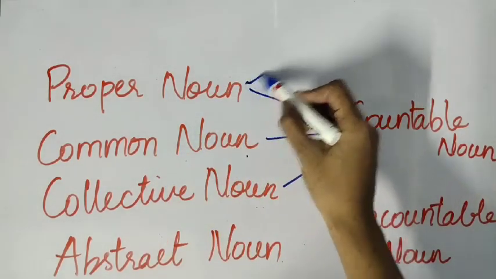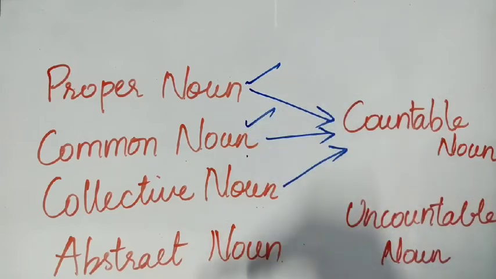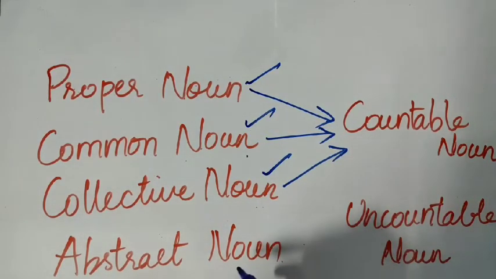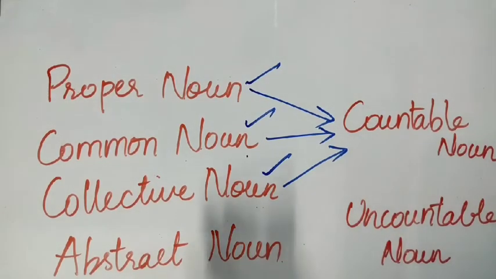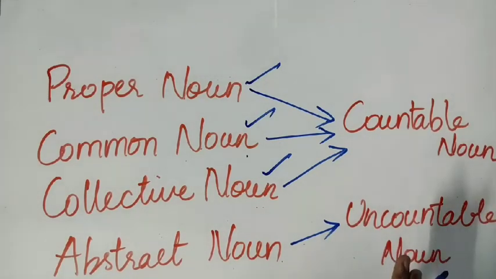But this abstract noun, which depends upon quality, emotions, actions, comes under uncountable nouns, students. Okay? So, students, this is all about the kinds of nouns, classification of nouns. I hope that you might have understood these kinds of nouns.